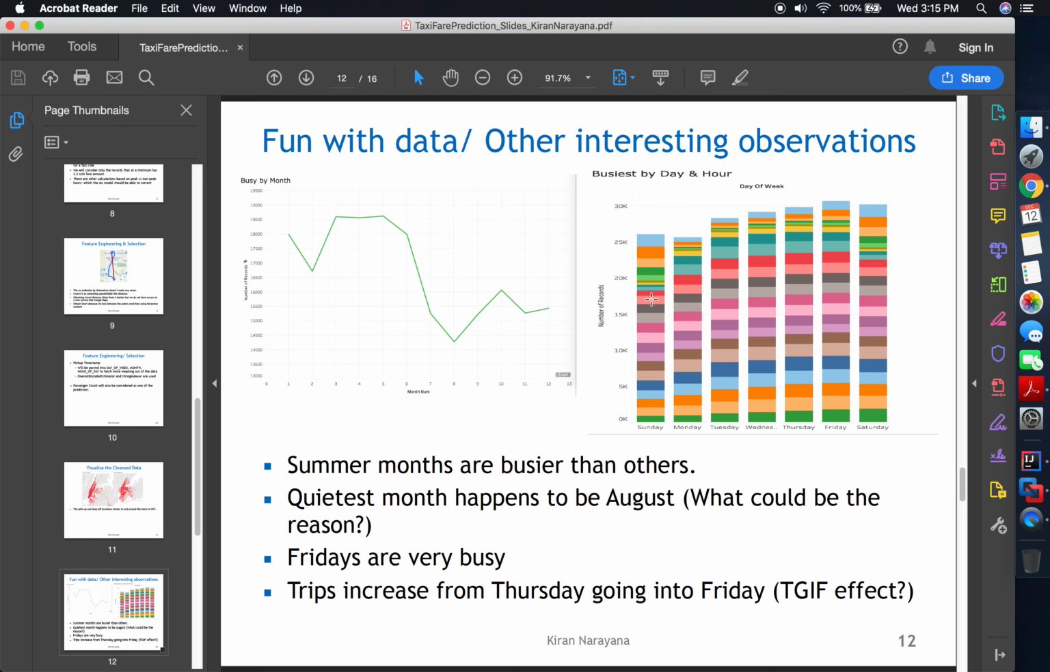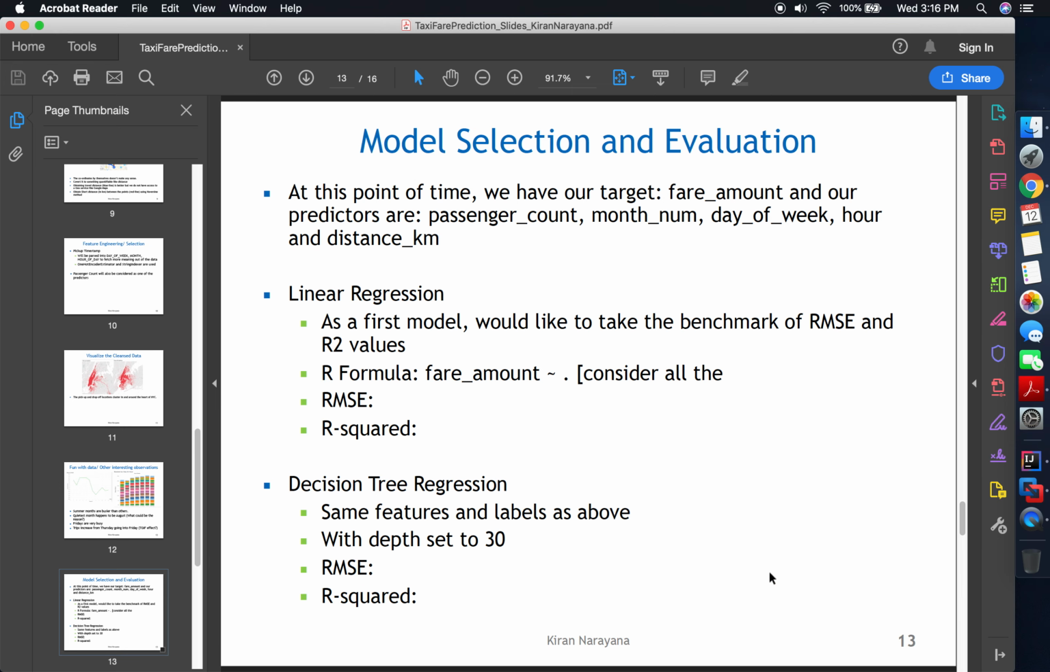The second graph gives you the busiest hour by the day. As usual, there are no surprises here. Fridays happens to be the busiest with the maximum number of trips. Trips increase from Thursday going into Friday. Maybe it's the TGIF effect. Thank God it's Friday effect.